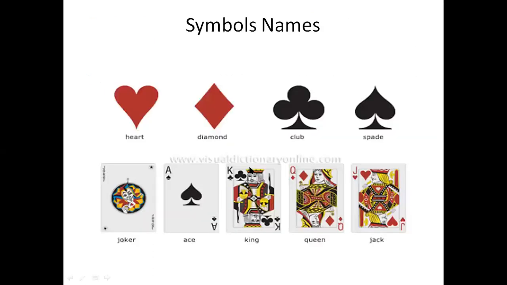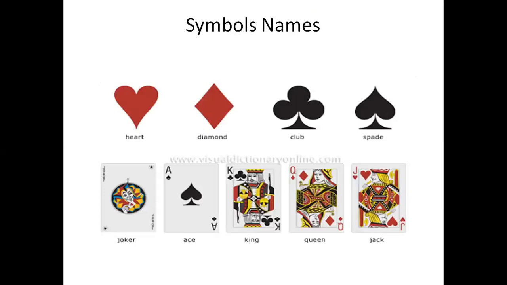Next, the probability to get a king card in a pack of 53 cards. The total number of kings in the pack is 4, as you know. So the probability to get a king is 4 by 53. Here you can see the symbols.